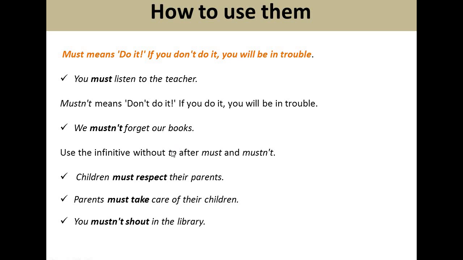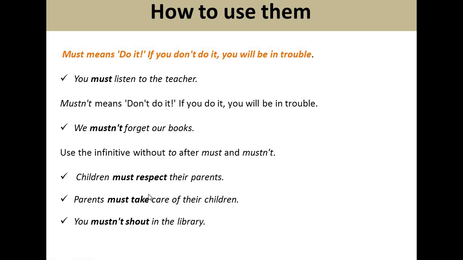Without to, that indicates that it is the infinitive, only the verb. Here there is an example. Children must respect their parents. So we should not say children must to respect. No, children must respect their parents.